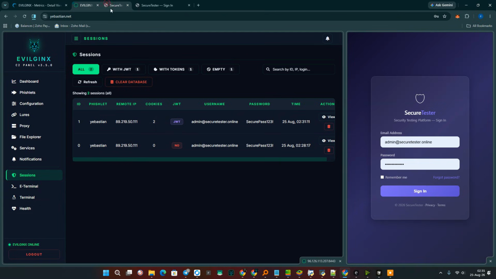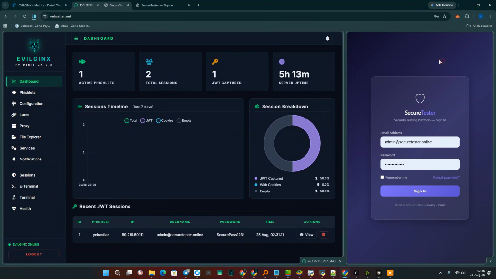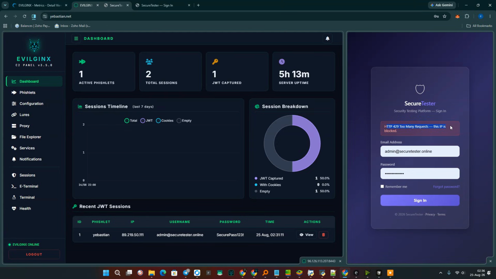Now, if we go ahead and refresh the page, let's navigate over here. And if we refresh the page right here and then proceed to try and log in, we will see that we get a 429 error, which confirms the block is working as expected. That is, we won't get any token.